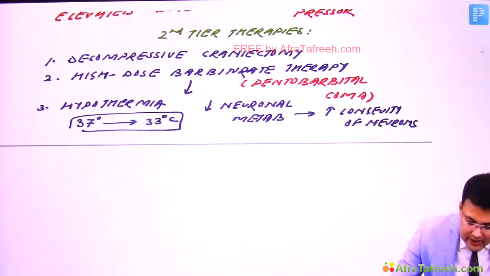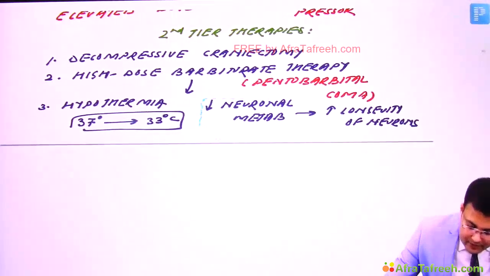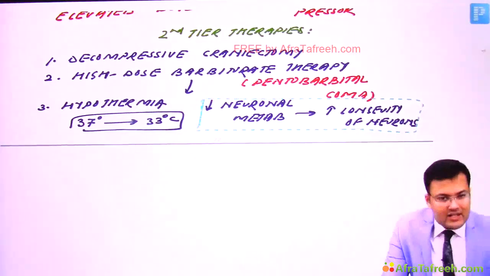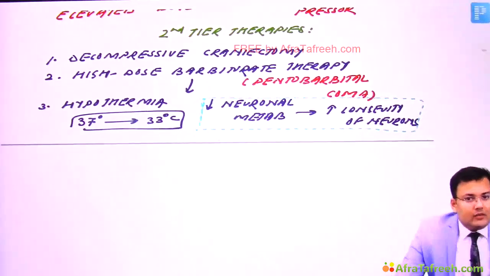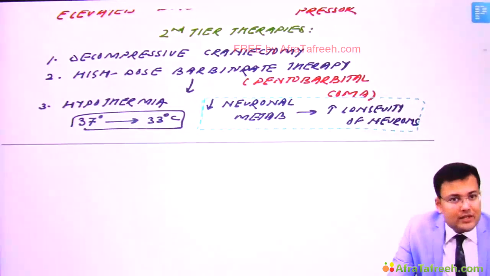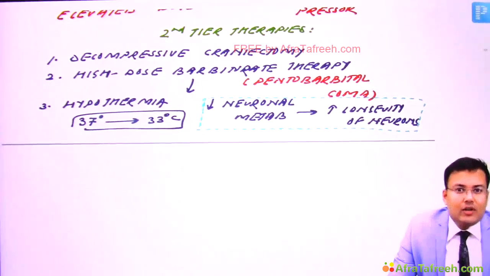Clear? So decrease the body temperature from 37 to 33, and the action is almost the same. It is going to decrease the neuronal metabolism, which is going to increase the longevity of neurons. So this is how we manage the patients who have raised intracranial tension. So this is all about head injury.